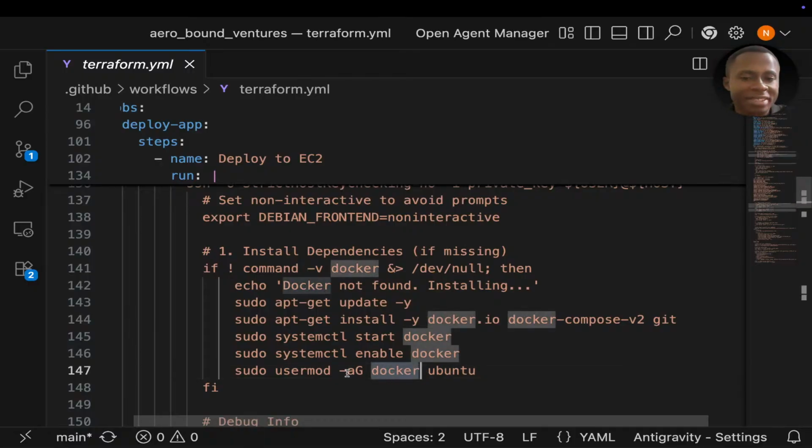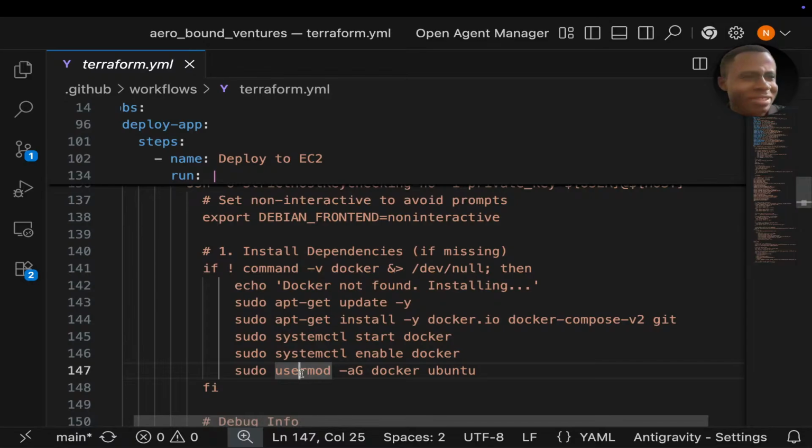What helps us to do that is the usermod command. I explained this command, I think, sometime. Let me check my notes here. I always keep track of things I've explained. Let me see. I want to pick this usermod. I can't see it, okay?